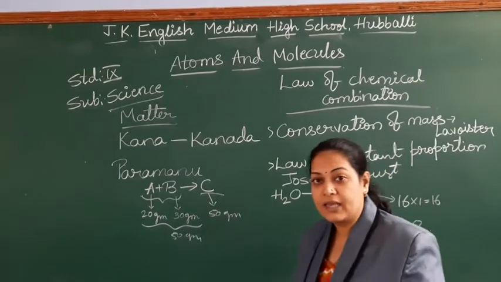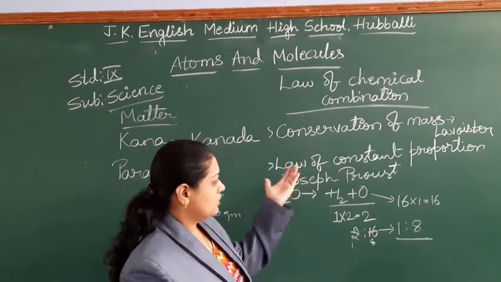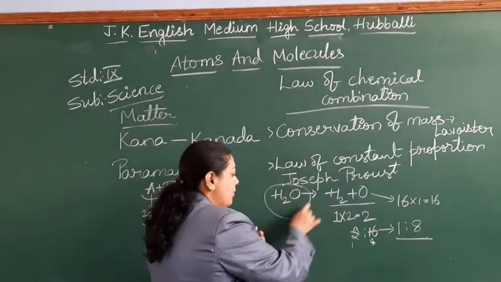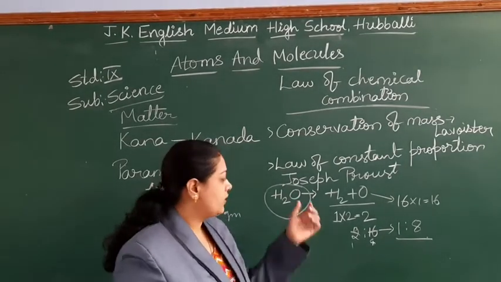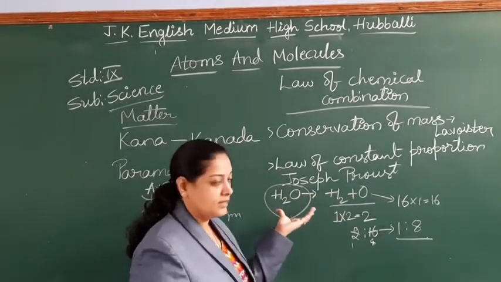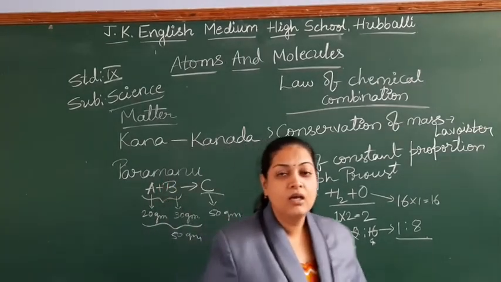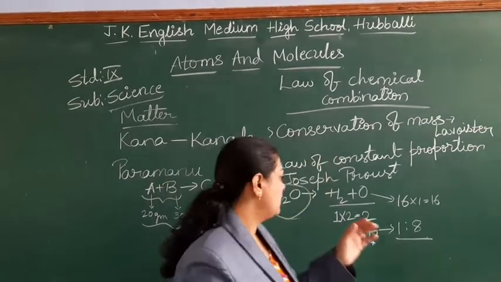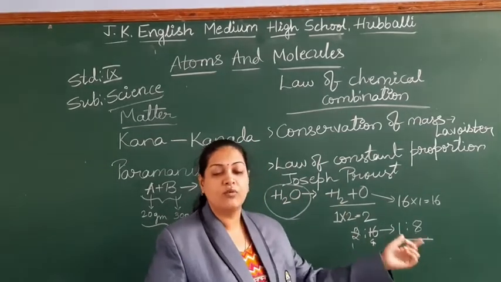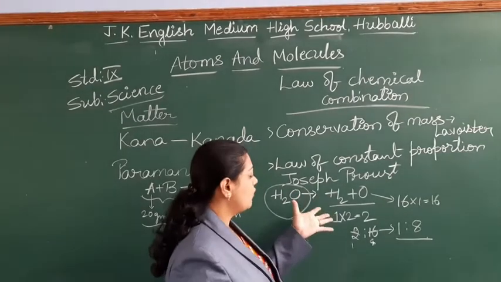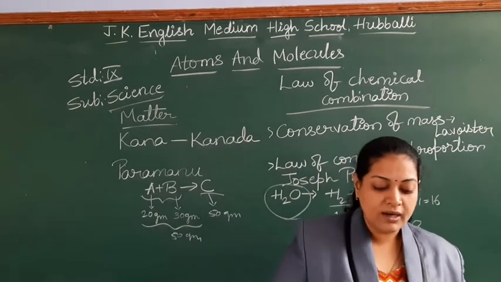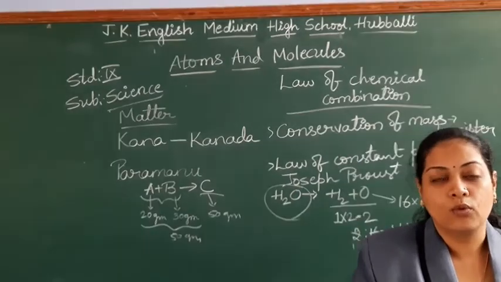What I can say here, the law of constant proportion means you take any of these compounds, it is made up of different types of elements, and their mass will always be in the same proportion. How much water you have taken, that water is in the mass ratio of 1:8. You take any water, the mass ratio is 1:8. It will be the same. So this is called the law of constant proportions.